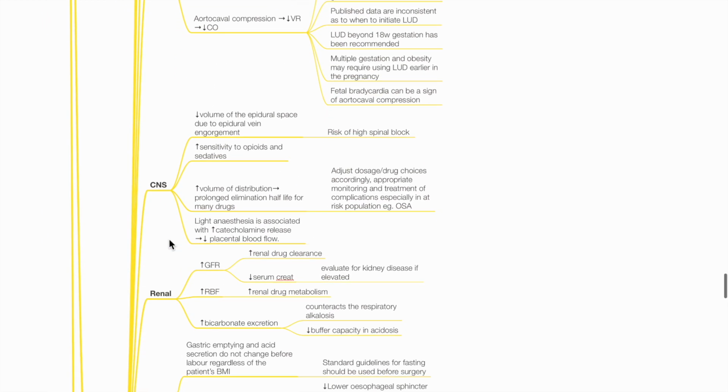CNS. Reduced volume of epidural space due to epidural vein engorgement leads to high risk of spinal block in neuraxial anesthesia. There is increased sensitivity to opioids and sedatives. Increased volume of distribution leads to prolonged elimination half-life of many drugs. Adjust dosage and drug choices accordingly. Appropriate monitoring and treatment of complications of drugs, especially in at-risk population such as OSA. Light anesthesia is associated with increased catecholamine release and reduced placental blood flow.